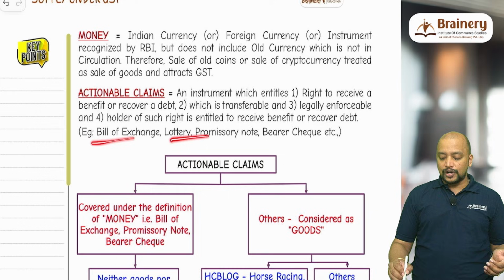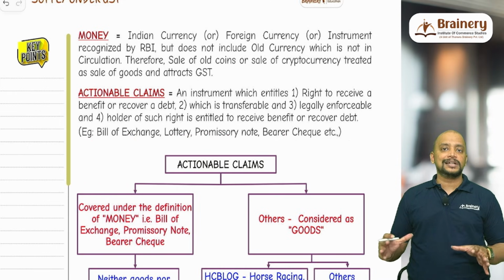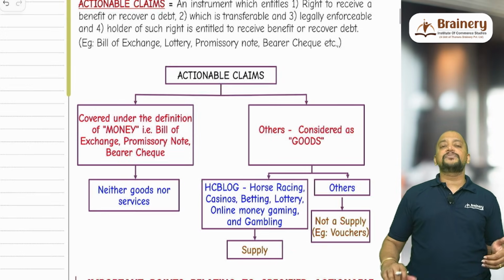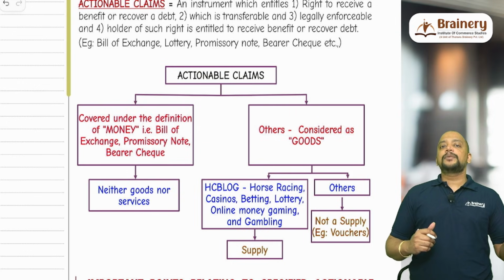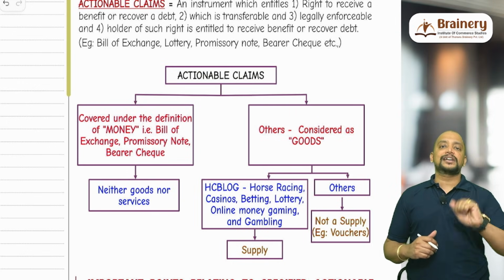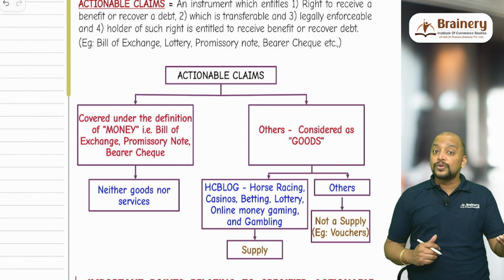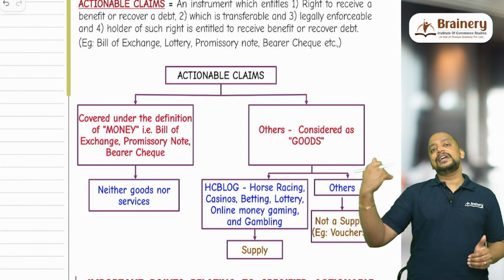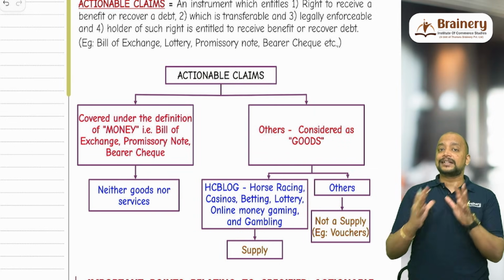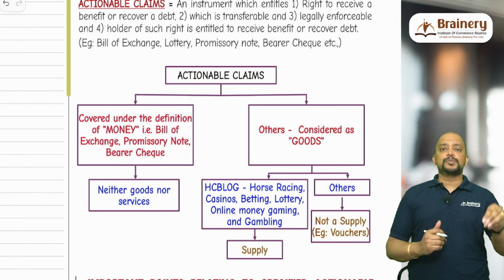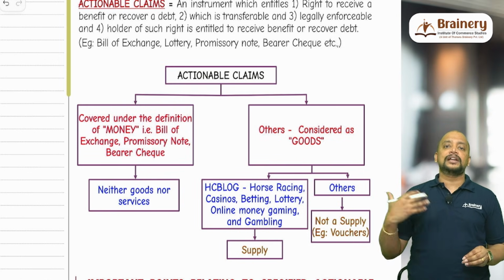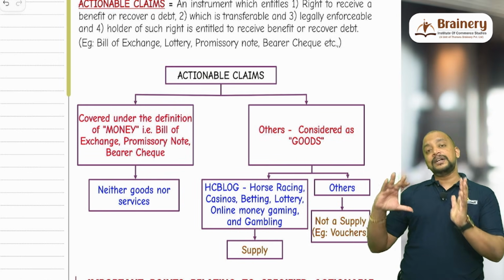So bill of exchange, lottery, promissory note, bearer check, all these are actionable claims. But actionable claims which are covered under money definition, like bill of exchange, promissory note and bearer check, are covered under money definition because these are instruments recognized by RBI. Then it is neither goods nor services. But if you see the others, other than bill of exchange, promissory note, bearer check, the others will be there, like lottery tickets, etc. and all, that will be treated as goods.